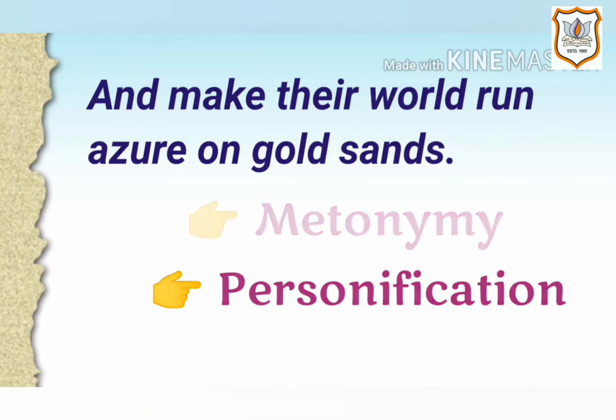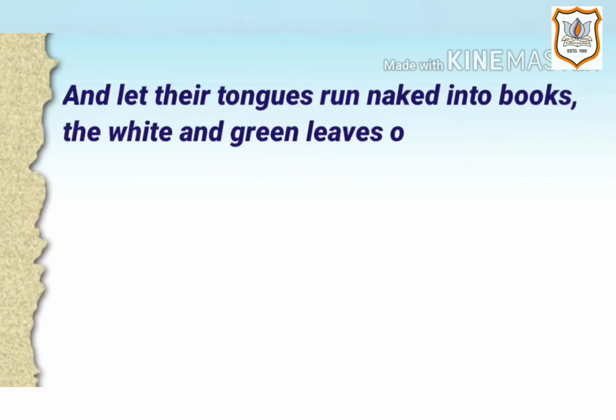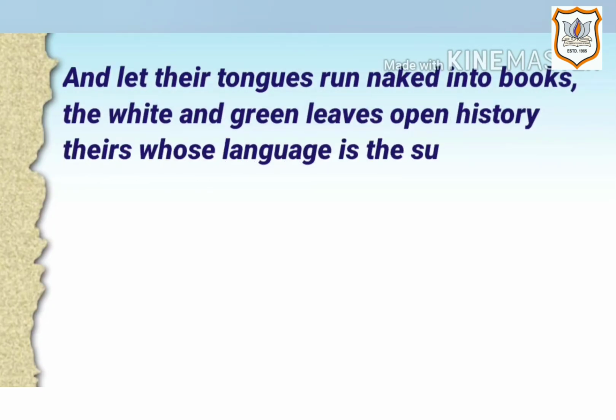Next is "and let their tongues run naked into books, and white and green leaves open history theirs whose language is the sun." Here the figure of speech is synecdoche because the part, tongue, stands for the slum children.